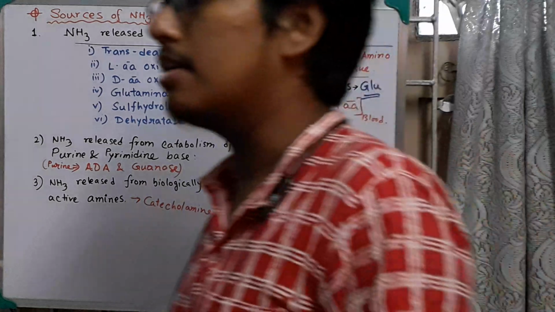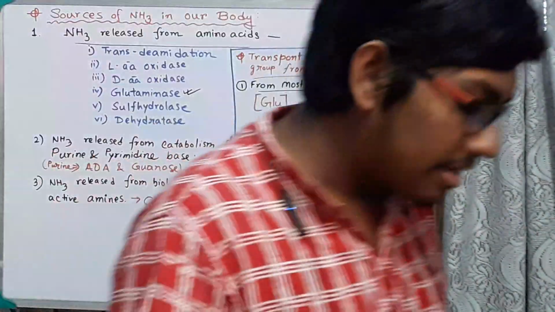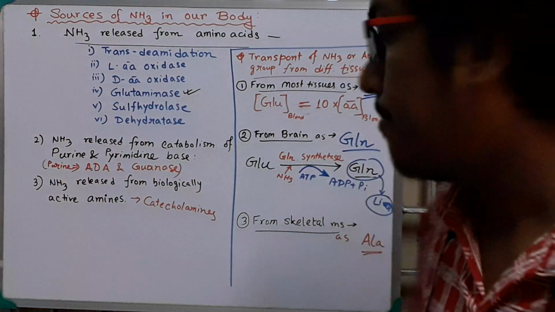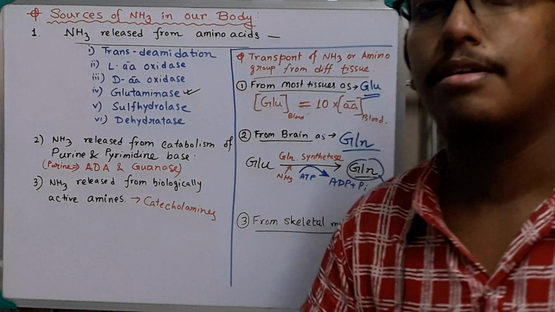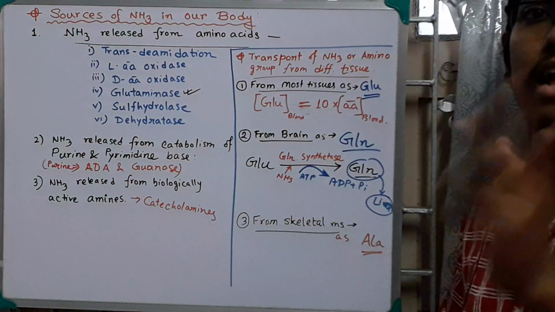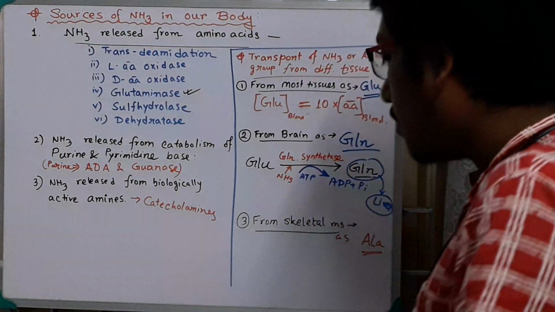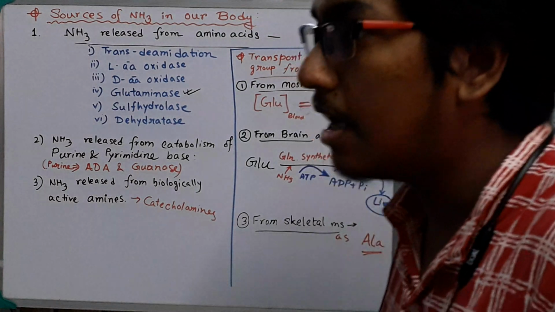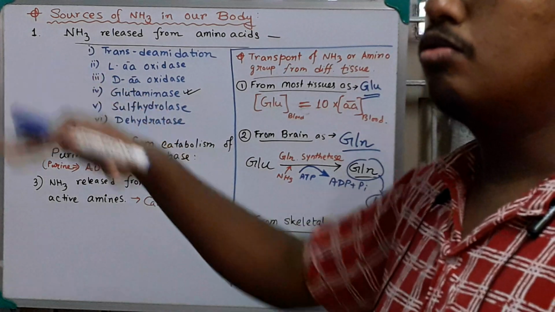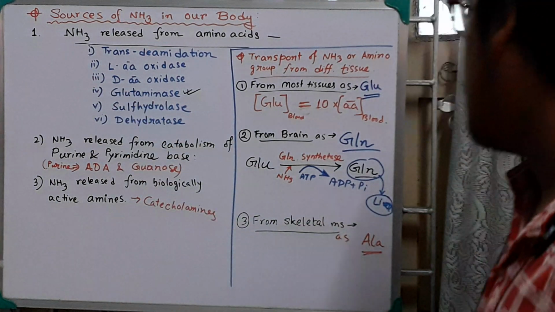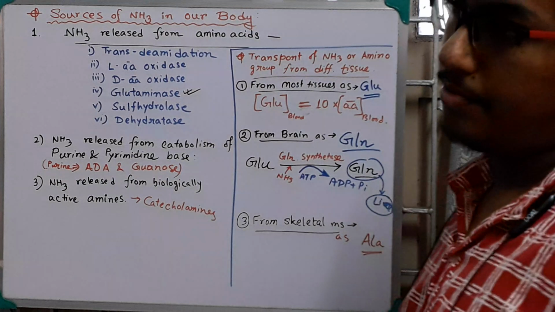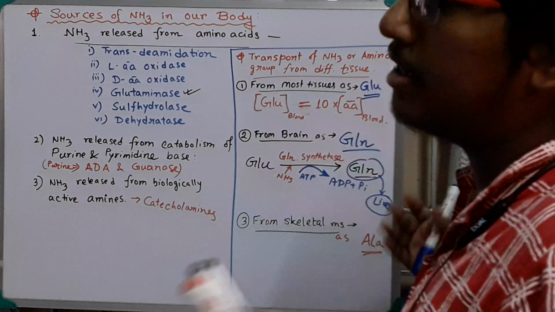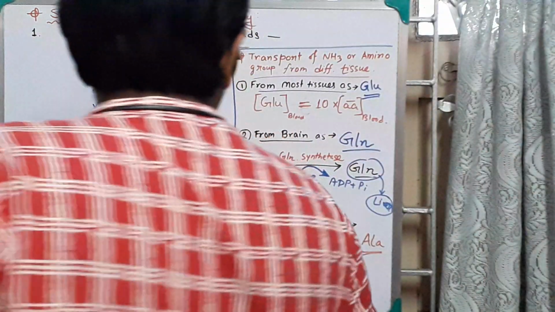Now from skeletal muscle it is alanine. What is the source of alanine? In the transamination reaction, I have discussed that alanine and pyruvate are interconverted. Now what is pyruvate? Pyruvate is the end product of glycolysis. You know it. So where does the pyruvate come from in skeletal muscle? From glucose. Glucose is converted to pyruvate in the glycolysis steps, and this pyruvate is transaminated. In the transamination reaction, the pyruvate is converted into alanine.